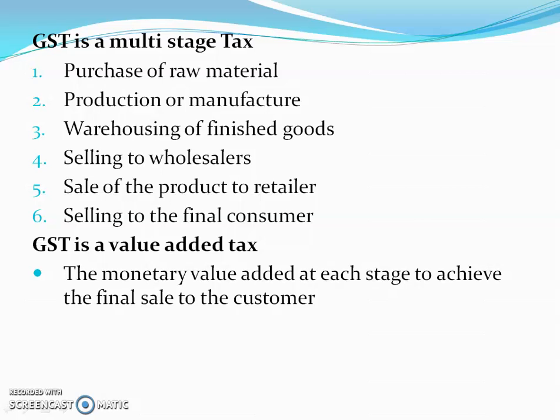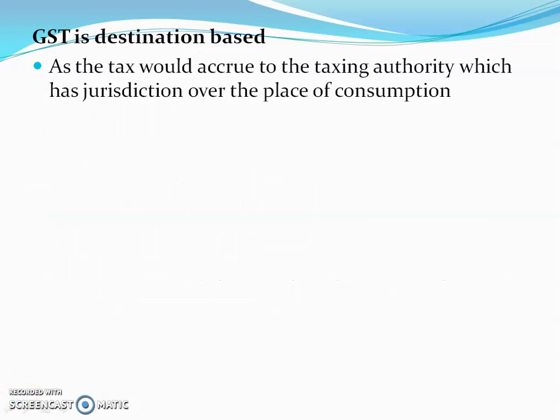This is another addition of value to the biscuits. After this, the warehousing agent sells it to the retailer. The retailer packages the biscuit in smaller quantity and invests in marketing of the biscuits, thus increasing its value. So GST is levied on this value addition, that is the monetary value added at each stage to achieve the final sale to the consumer. Okay, so GST is a value added tax. Then GST is destination based.